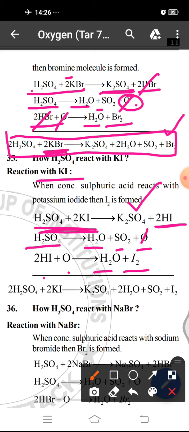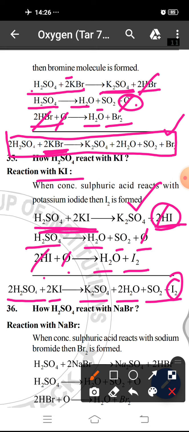That nascent oxygen cancels out, the 2HI cancel out, and the final equation becomes 2H2SO4 plus 2KI gives K2SO4 plus 2H2O plus SO2 plus I2. That is, the HI does not remain as HI; it oxidizes to form I2.